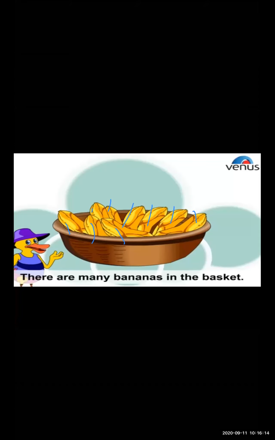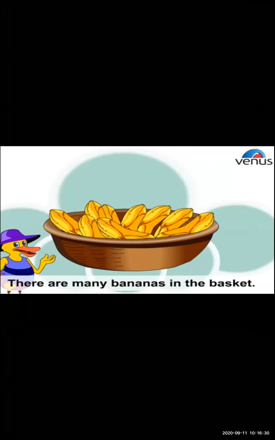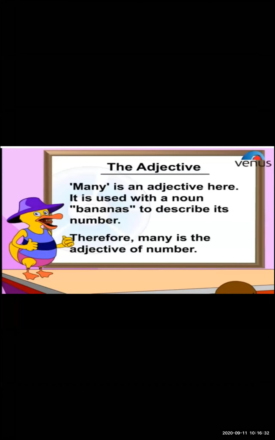But instead of saying 9 bananas, what word have I used? I've used the word many. When I'm talking about singular and plural, I have used the word many. At this time, it is describing the noun bananas. So many is an adjective in that sentence.